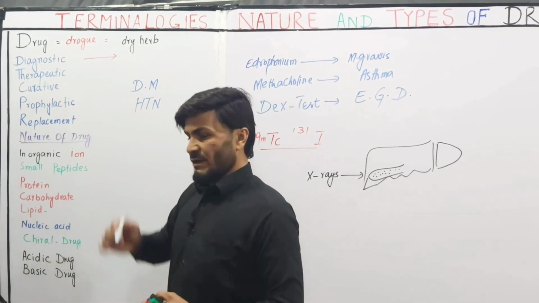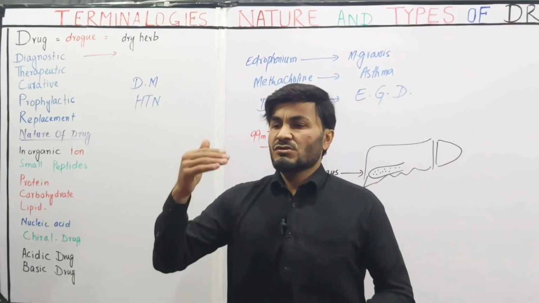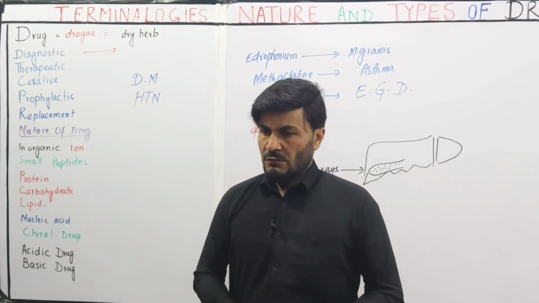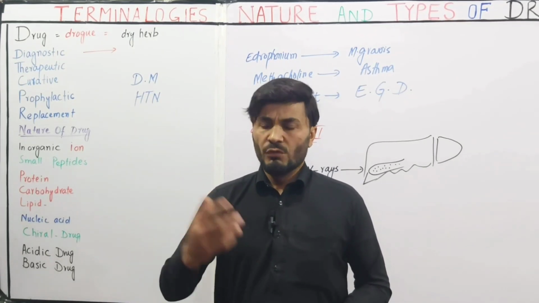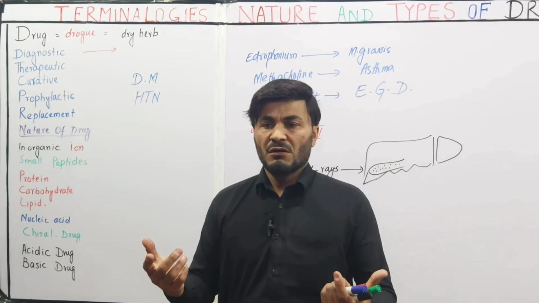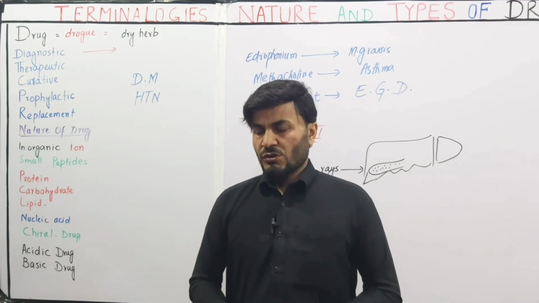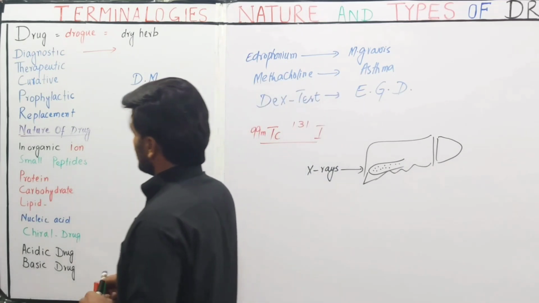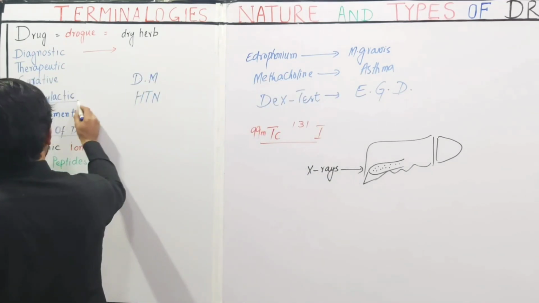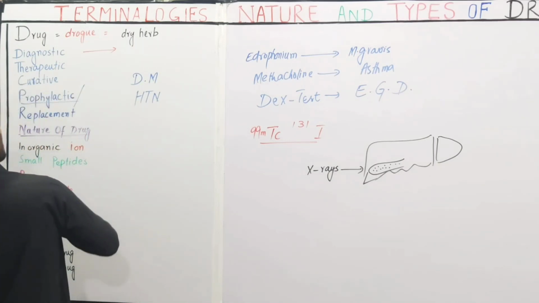So there are different therapeutic classifications of the drug when the drug is used for the treatment of disease, and some diseases also have a cure. For example, malaria or fever can be cured with drugs. Prophylactic agent means prevention.